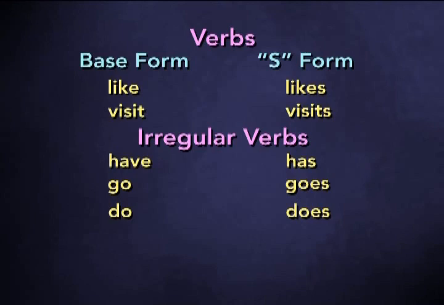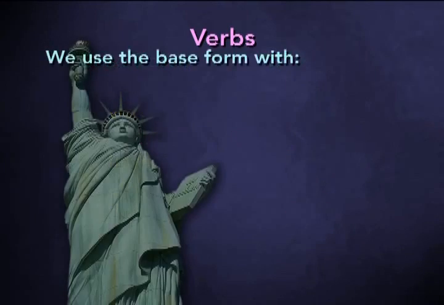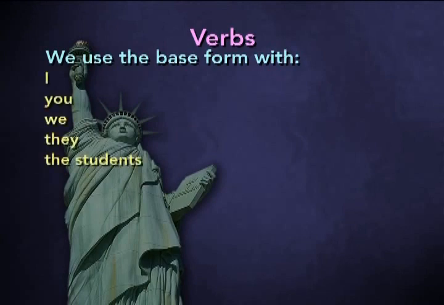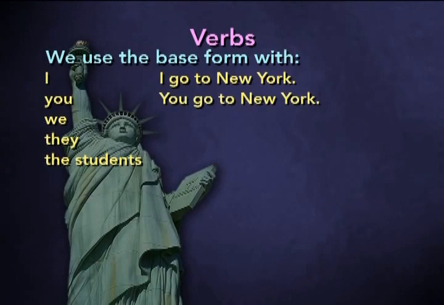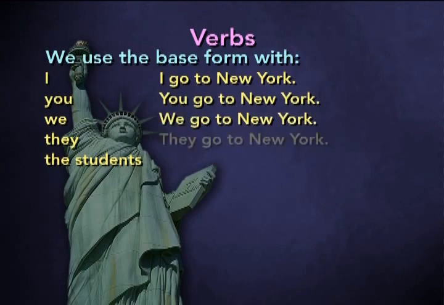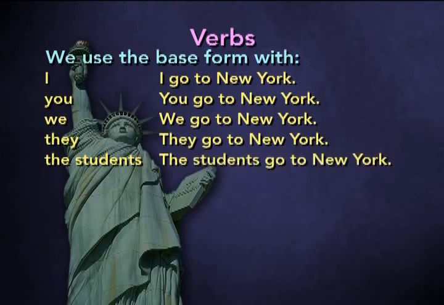All right, so we use the base form of the verb with I, you, we, they, the students. So I go to New York, you go to New York, we go to New York, they go to New York, the students go to New York.